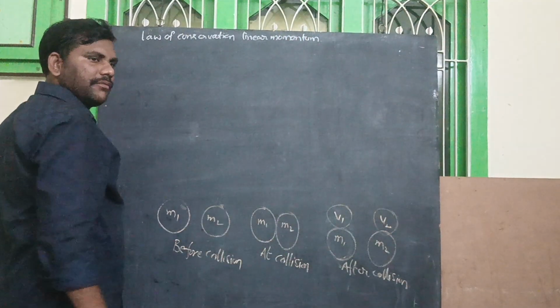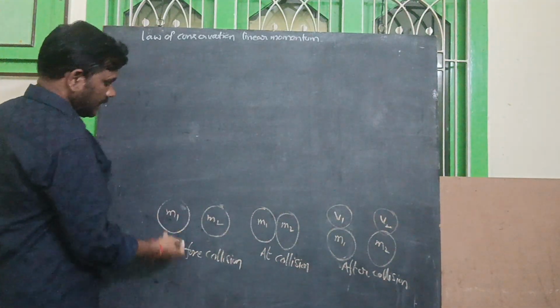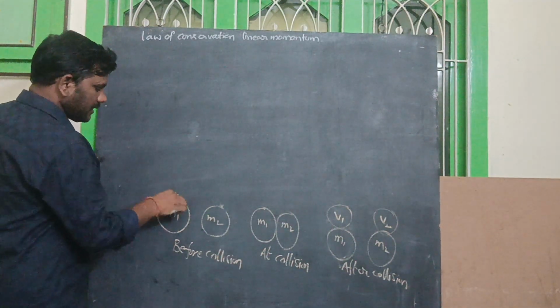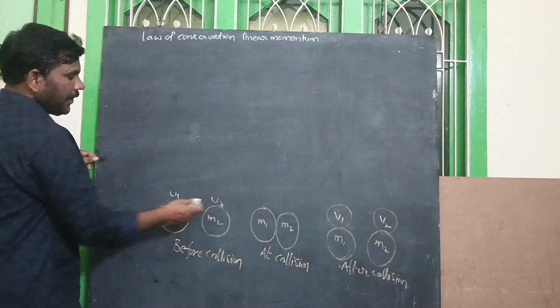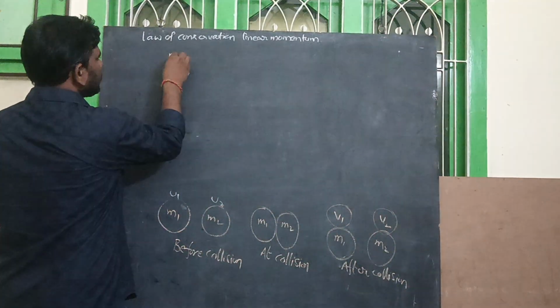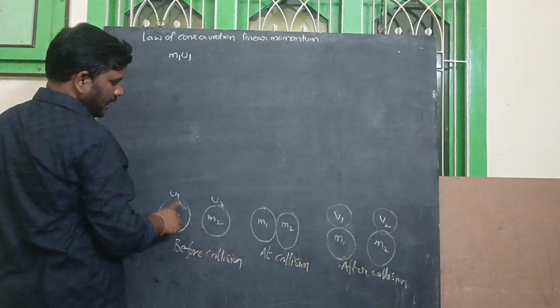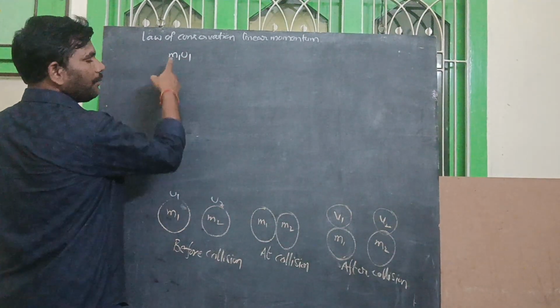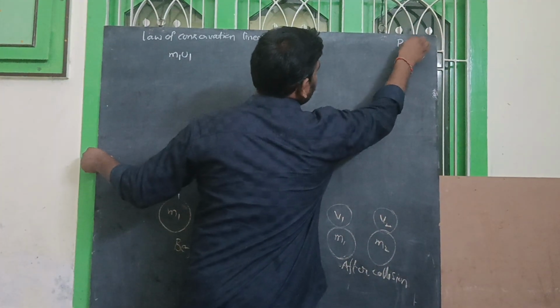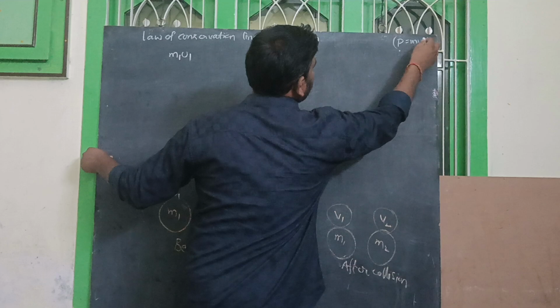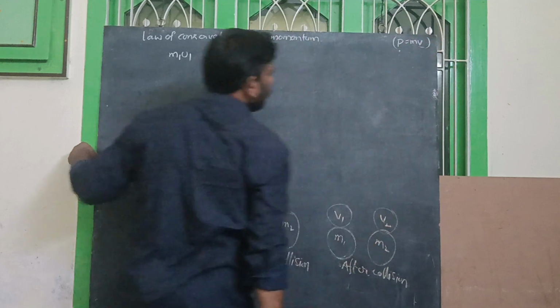So what is the momentum formula? Mass into velocity. Here first body mass m1, second body mass m2, velocities u1 and u2. Generally momentum p is equal to mass into velocity, m into v.